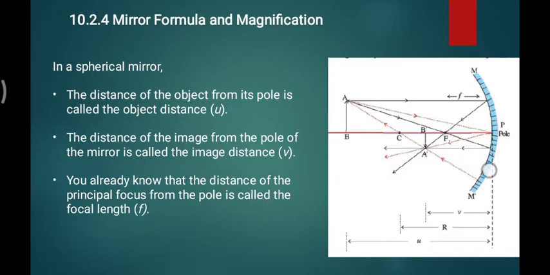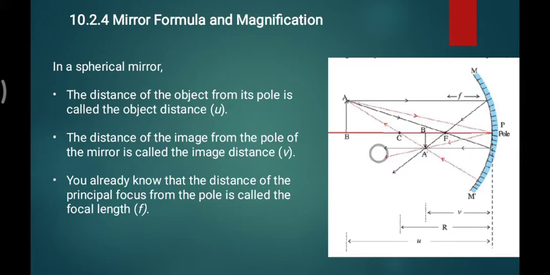All the measurements are along the negative x-axis. As we know, in our quadrant system this is the positive axis and this is the negative axis. So all the measurements, image distance, object distance, radius of curvature and focal length, are negative on this side.